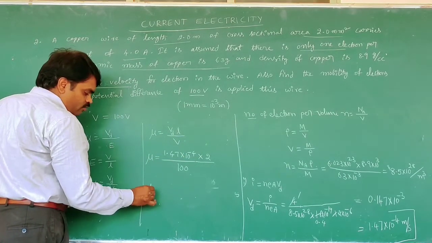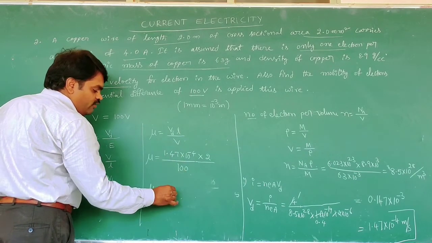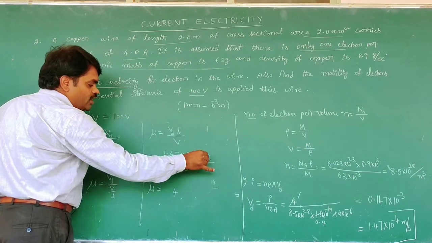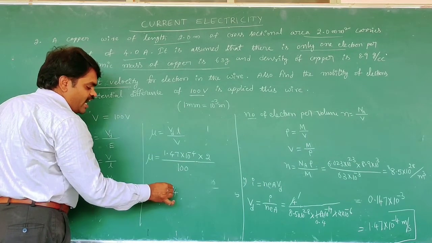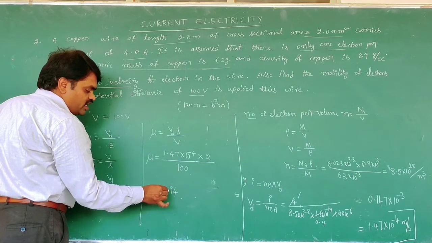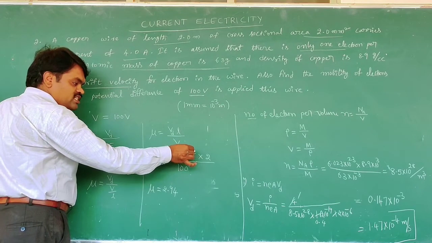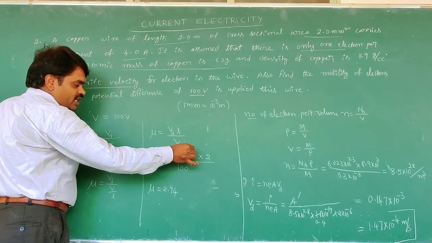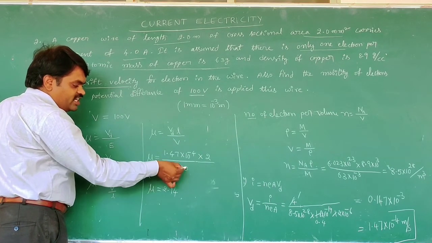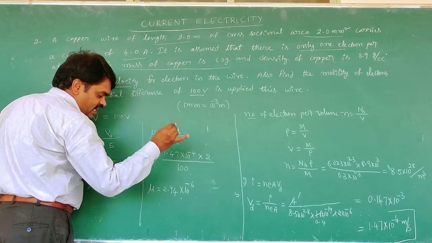Then we are finding mu is equal to 2 7 just 14, 2 4 the 8, 2 1 just 2. Two digits after the point, that is 2.94. Here 10 to the power of minus 4 is in the numerator, and in the denominator is 100, so it goes up as 10 to the power of minus 6.